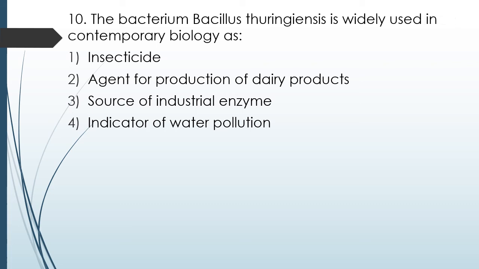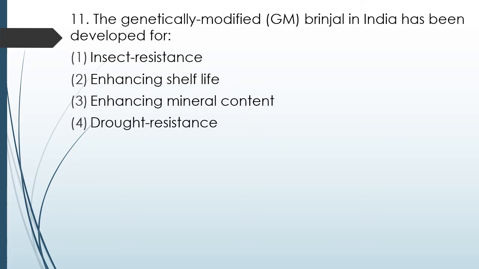Question number 84. The bacterium Bacillus thuringiensis is widely used in contemporary biology as insecticide, agent for production of dairy products, source of industrial enzymes, or indicator of water pollution. The correct answer is option 1, insecticide. Question number 54. The genetically modified GM brinjal in India has been developed for insect resistance, enhancing shelf life, enhancing mineral content, or drought resistance? The correct answer is option 1, insect resistance.